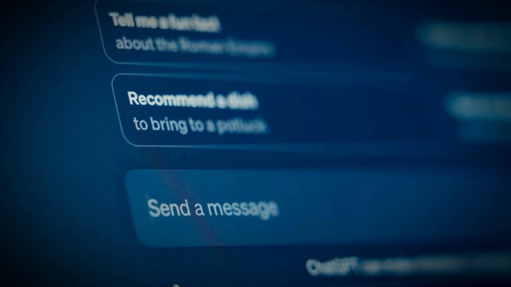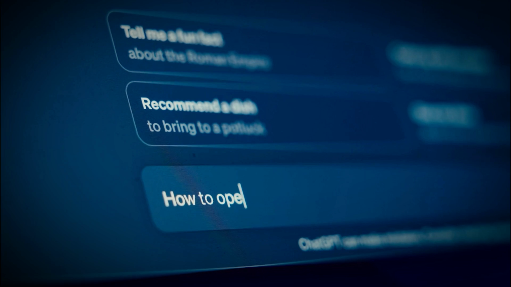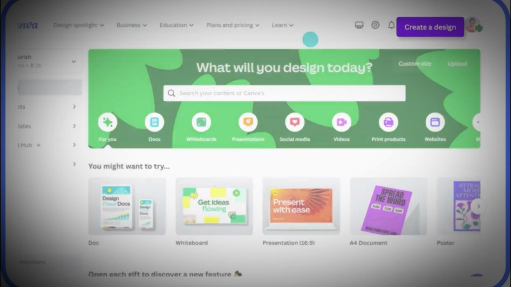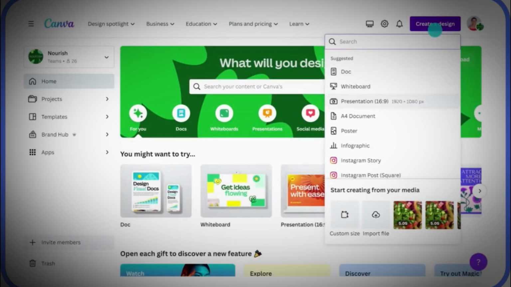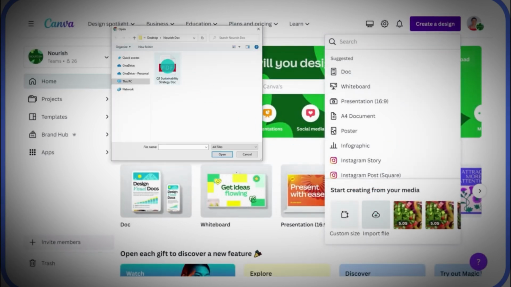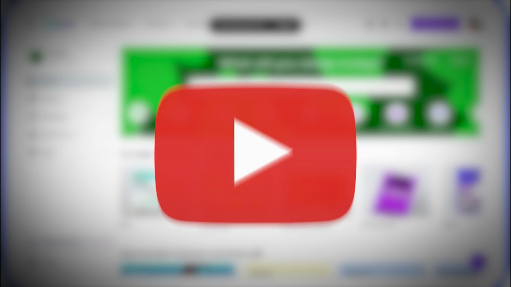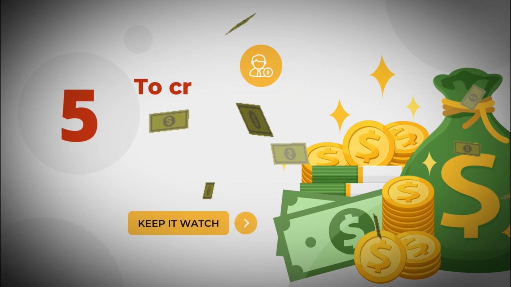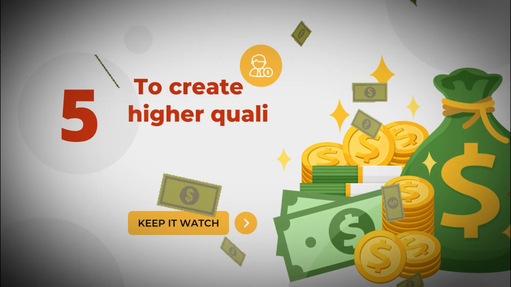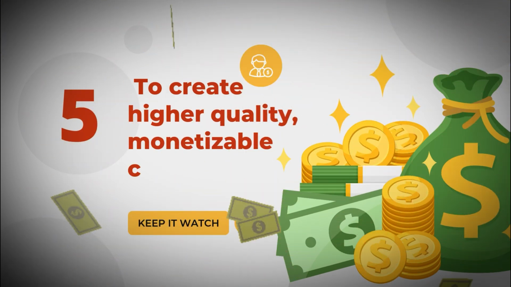For example, you can brainstorm ideas and write scripts in seconds using ChatGPT, while Canva allows you to create beautiful, professional-looking videos in minutes with its simple design tools. This saves time you can now spend focusing on building a presence on YouTube, Instagram, or TikTok, rather than getting overwhelmed. Now, let's get into the 5 steps that will help you make the most of these AI tools to create higher quality, monetizable content.